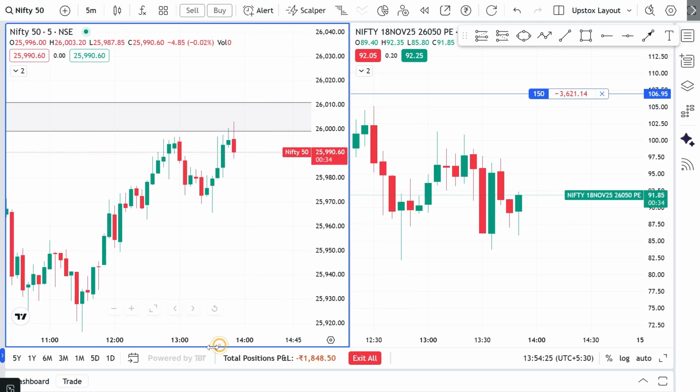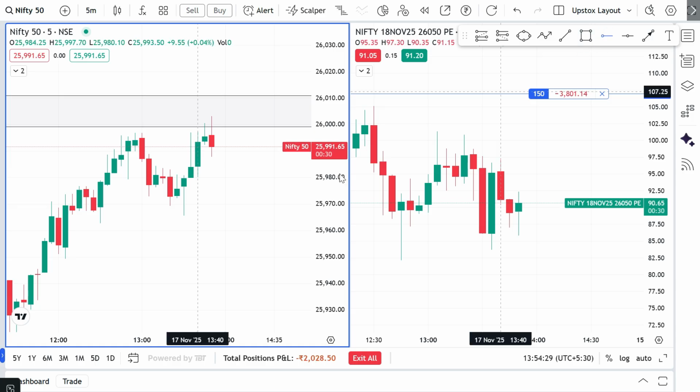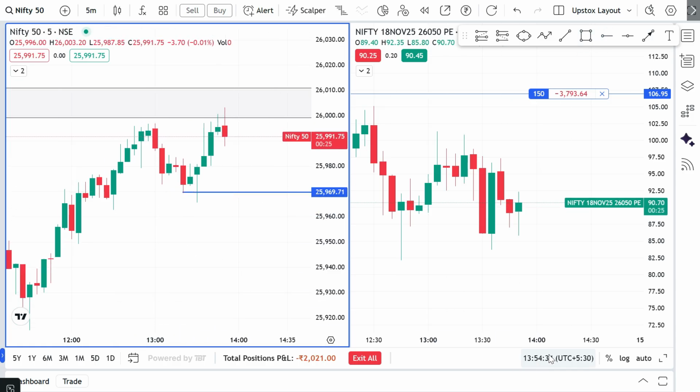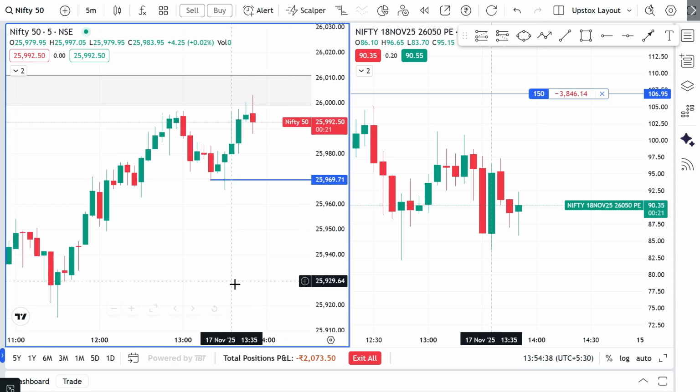Whenever you want to take any trade after 12 o'clock, wait for 12:30. If at 12:30 the market creates any resistance, then after 1 o'clock it again breaks the resistance and creates a sell side, we again take that particular trade. And you can see the same happened today.